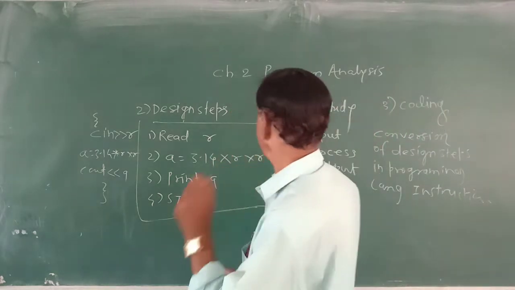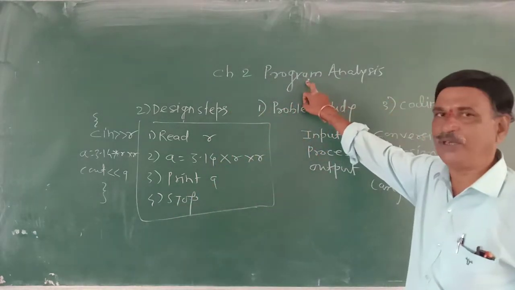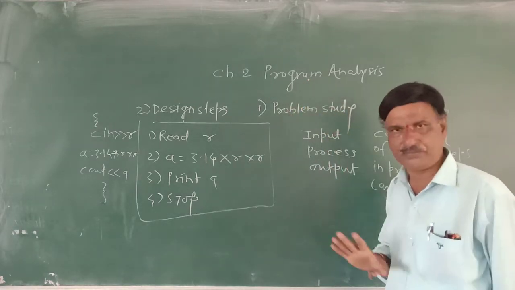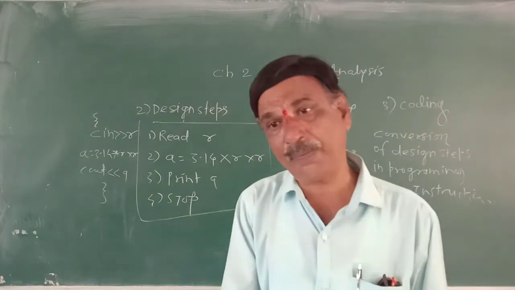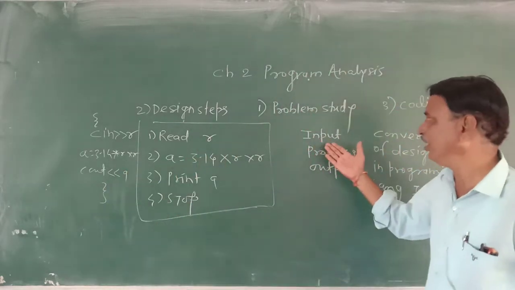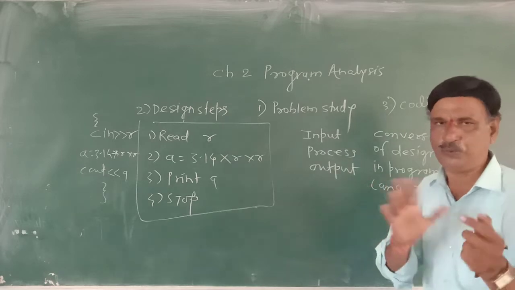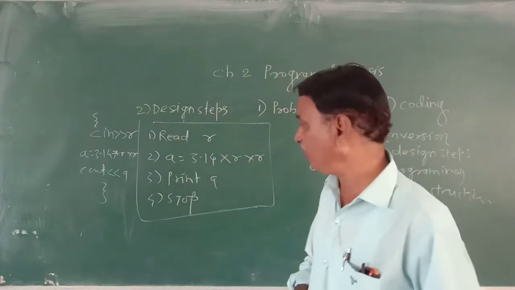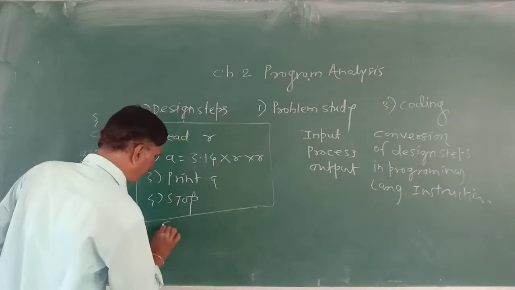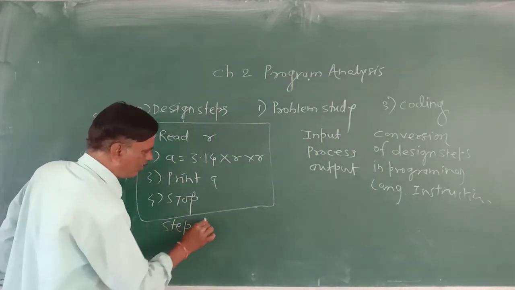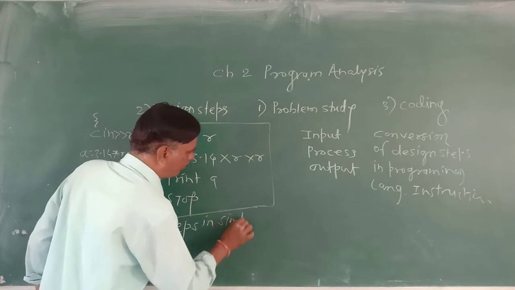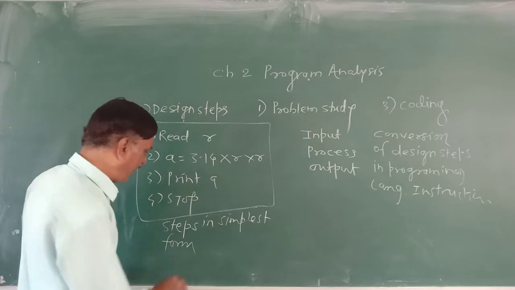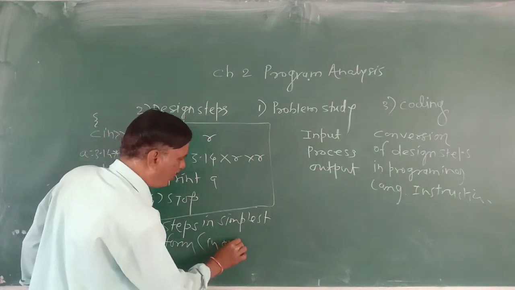So first, to write a program that is a set of instructions to solve the problem, study the problem, understand the problem, decompose the problem if it is too large, then you will come to the conclusion of input, process and output. After that, write down the design steps. What are the design steps? Design steps are the steps in the simplest form, in our own language.